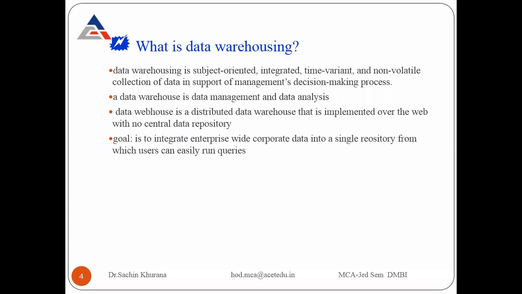So data warehousing is distributed data. Distributed data means it is located on a large number of servers around the world at different locations. To implement the data warehouse, we need the web, meaning the internet, and there is no central data repository at one location. There are a large number of data repositories at different locations and different parts of the world.